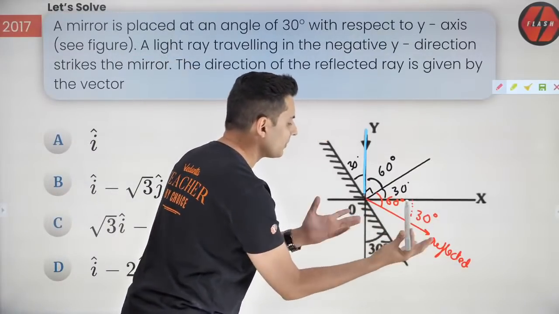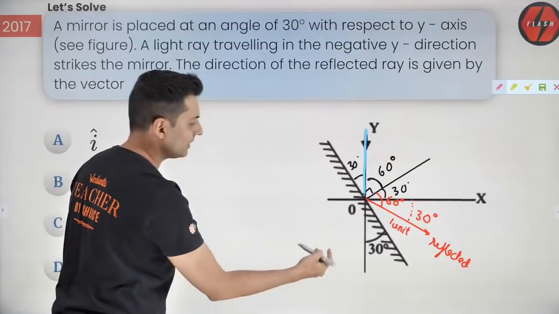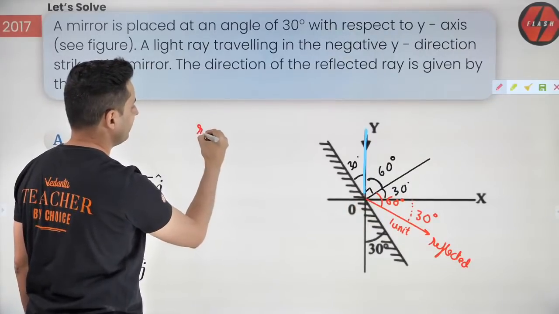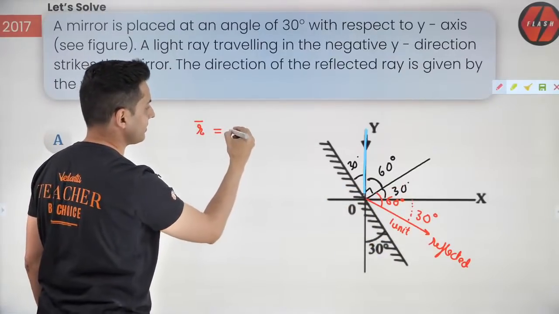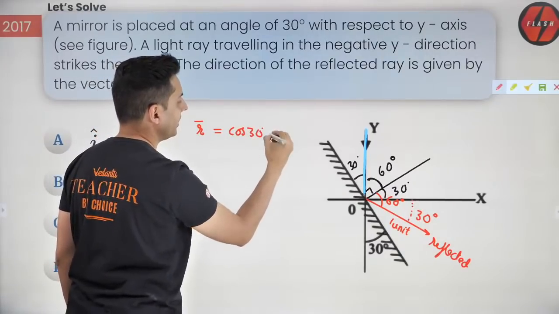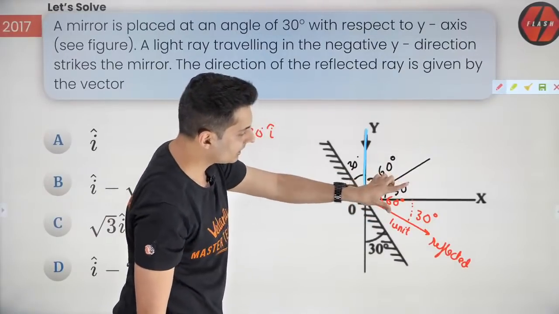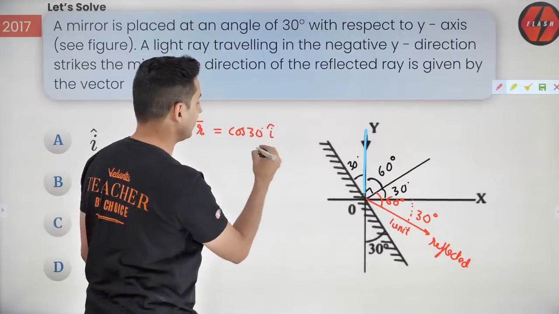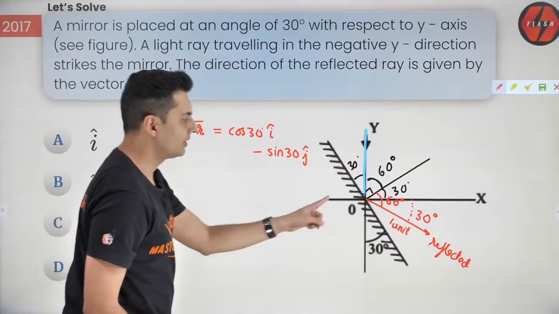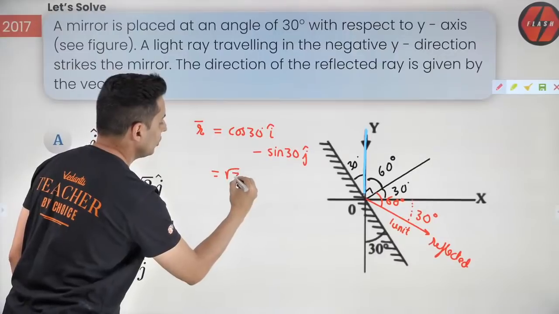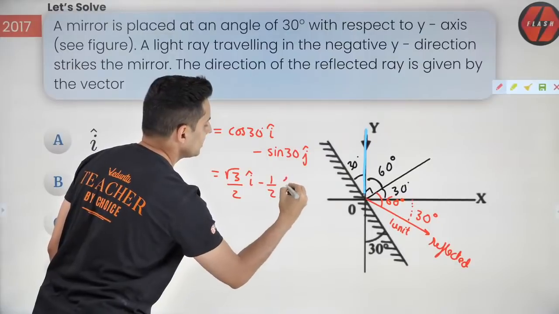Now just think about it. Let's assume the reflected ray is 1 unit. What will be the x component? The reflected ray will have 1 cos 30 in the x-axis, and in the y-axis a sin 30 component, but negative. So minus sin 30 j cap. This is the reflected ray. Now what is cos 30? Root 3 by 2 i cap, minus sin 30, which is 1 by 2 j cap.